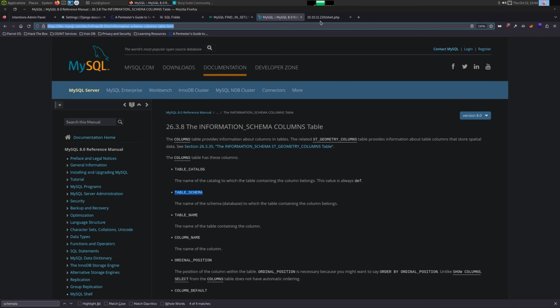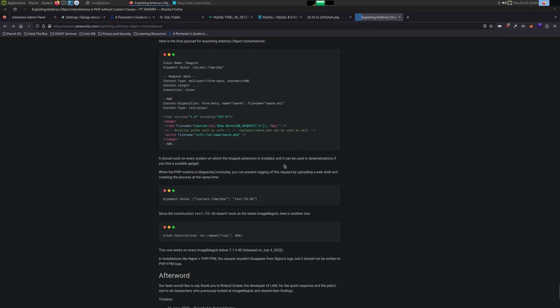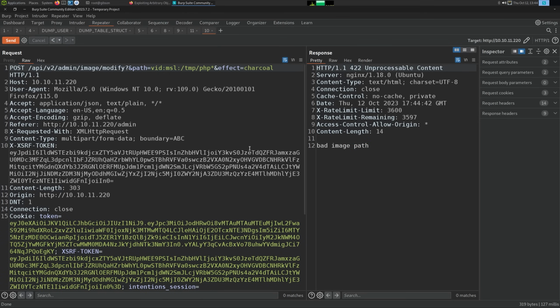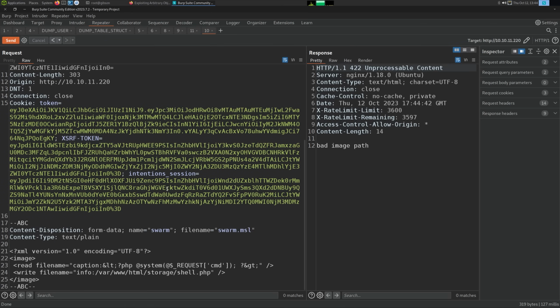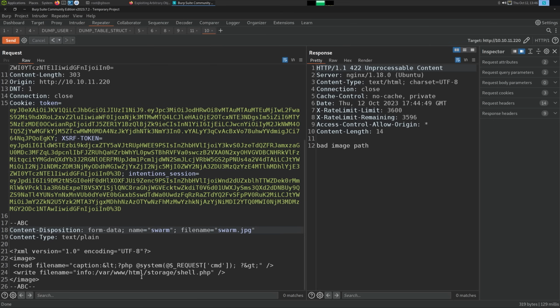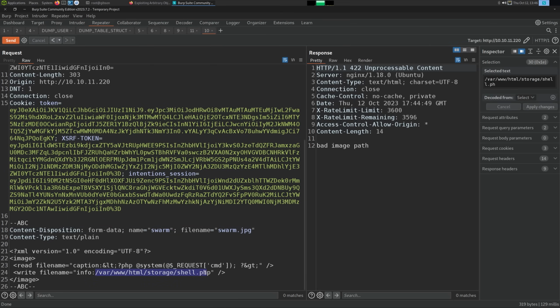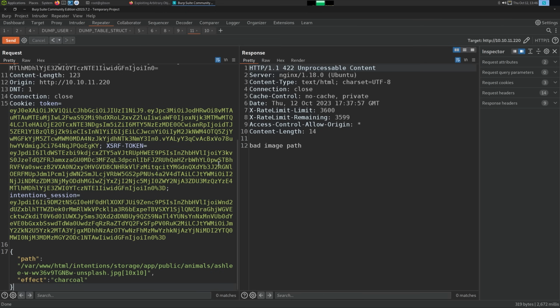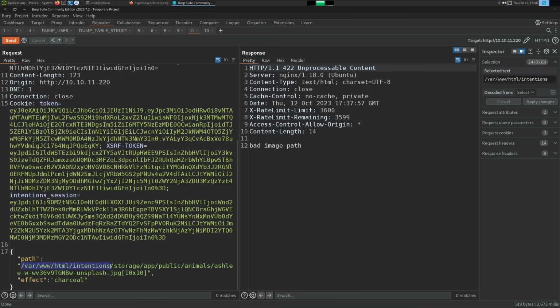Where'd that page go? Let's see, content form data. I wonder if I need this to be JPEG file name. Nope. It could be this path is wrong. So let's go back to a legitimate request before we edit it. Oh, it gives us the full path. Var www HTML intentions storage.